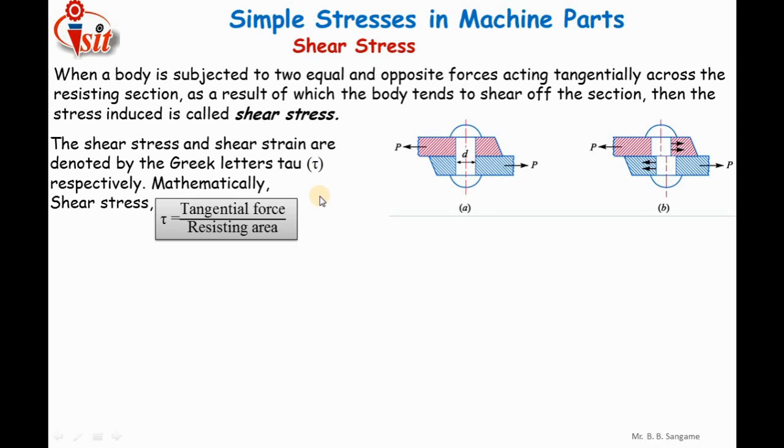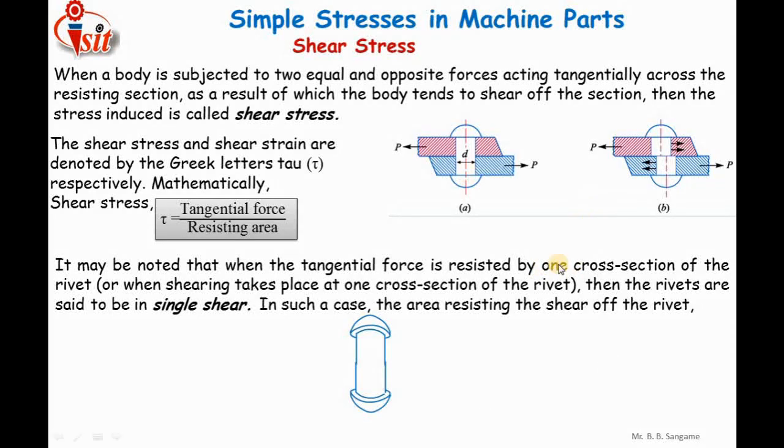Mathematically, shear stress is equal to tangential force divided by resisting area. But as we have seen in case of compressive stress and tensile stress, whatever the force applied, it is normal to the area which is subjected to failure. Exactly, in case of tensile stress and compressive stress, the applied force is perpendicular to the area under failure. But in case of shear stress, you can see that the force acts tangential to the area.